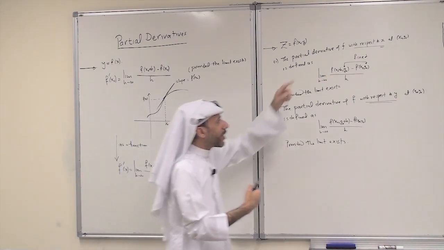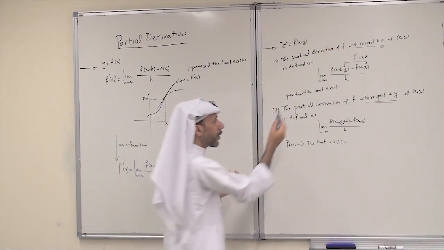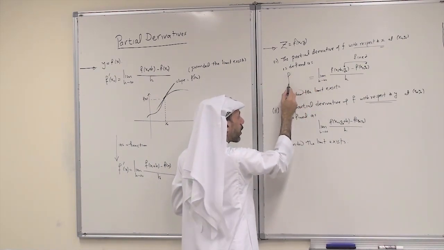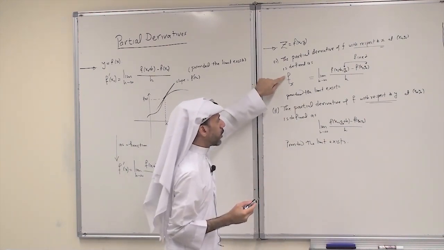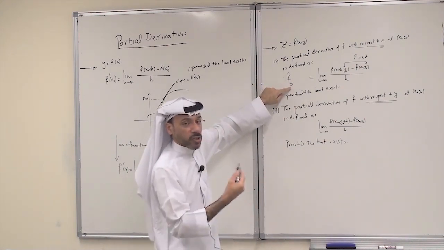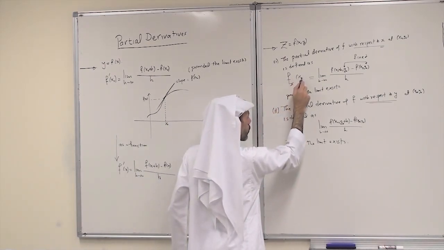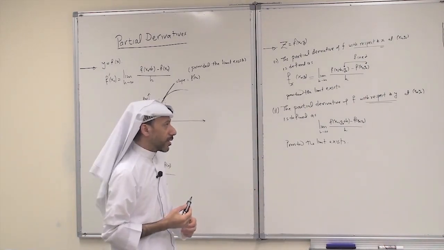This gives us a derivative with respect to x, and the notation is f sub x. So this is the derivative of f with respect to x, or partial derivative of f with respect to x, at the point x0, y0.